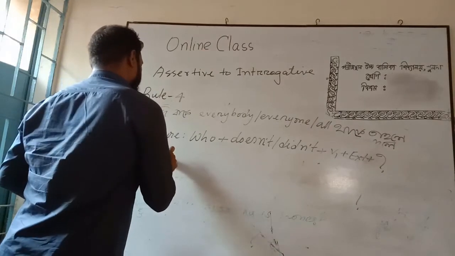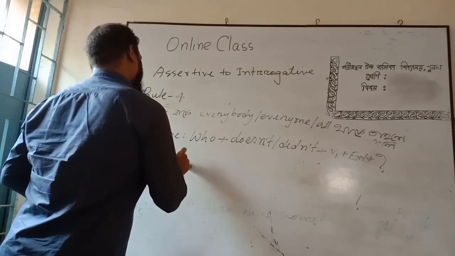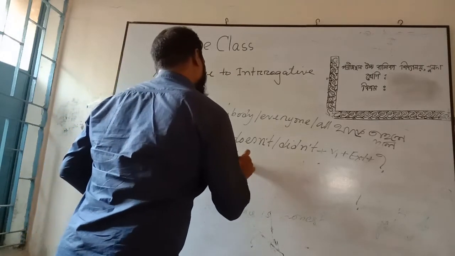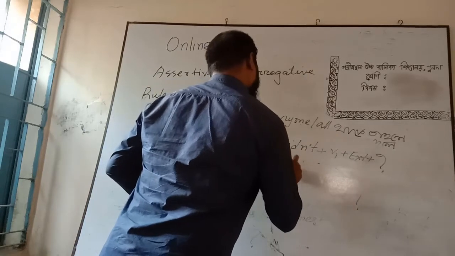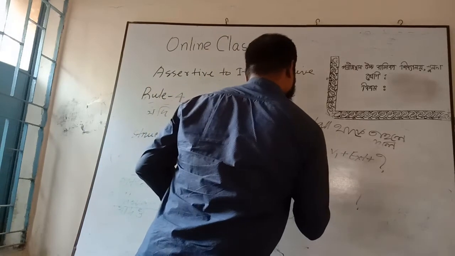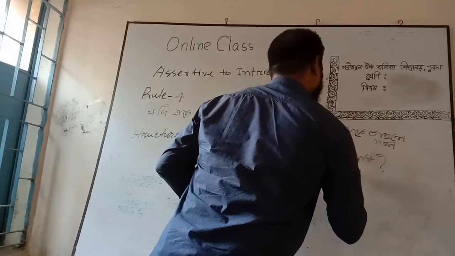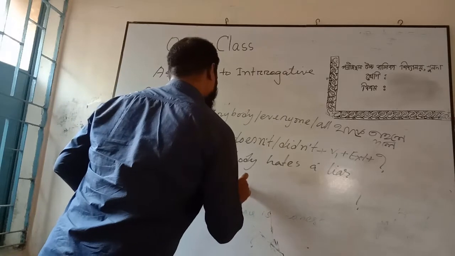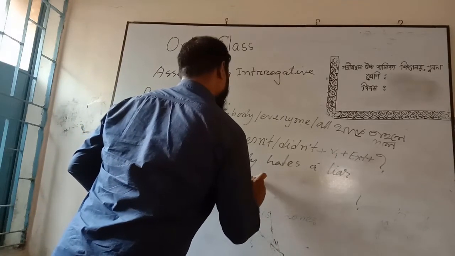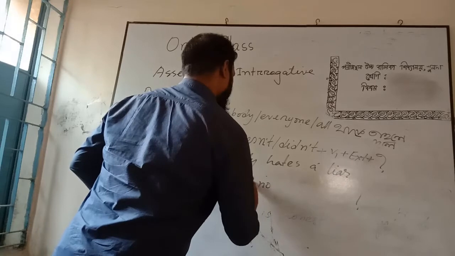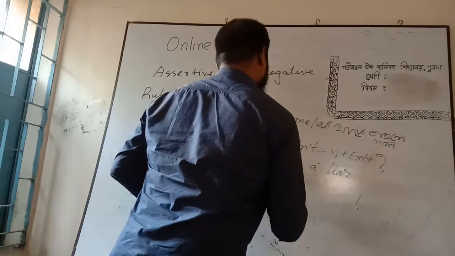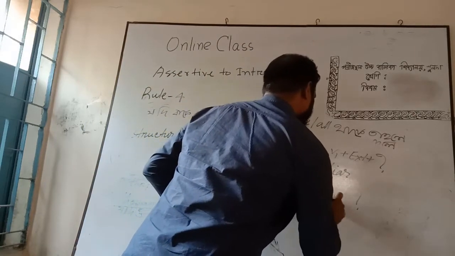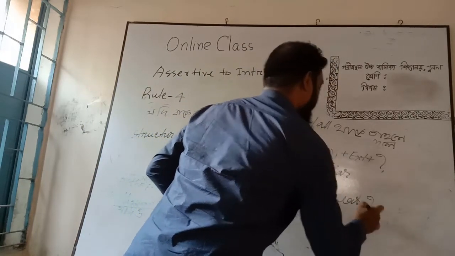Suppose, for example, everybody has a lie. The answer will be, who does not, doesn't mean does not, who does not have a lie.